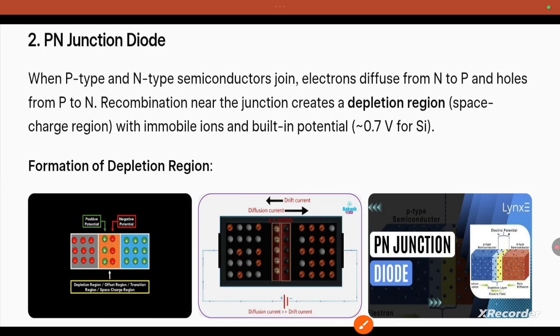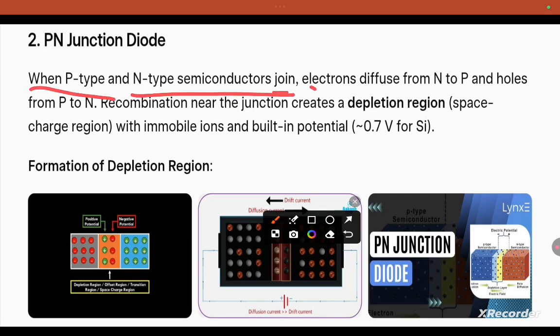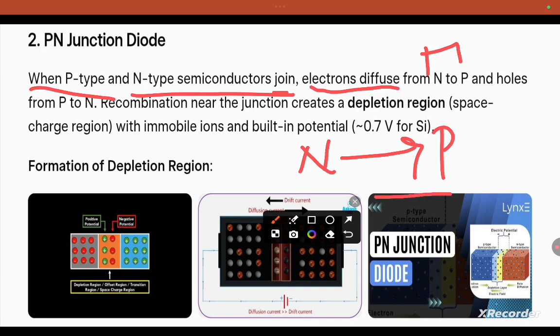Because of these semiconductors, a junction is formed, and that is called a p-n junction. When p-type and n-type semiconductors are joined, electrons diffuse from the n-type semiconductor to the p-type semiconductor, and holes shift from p to n-type.